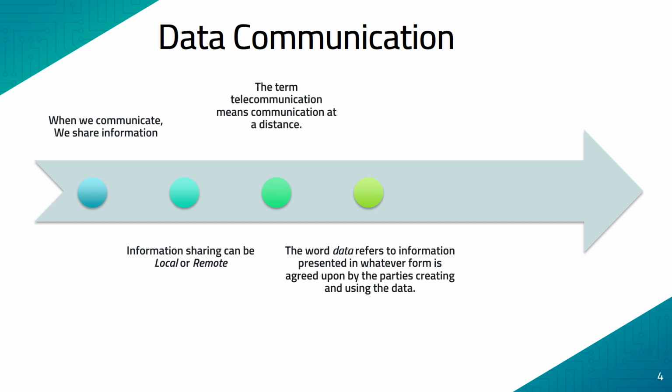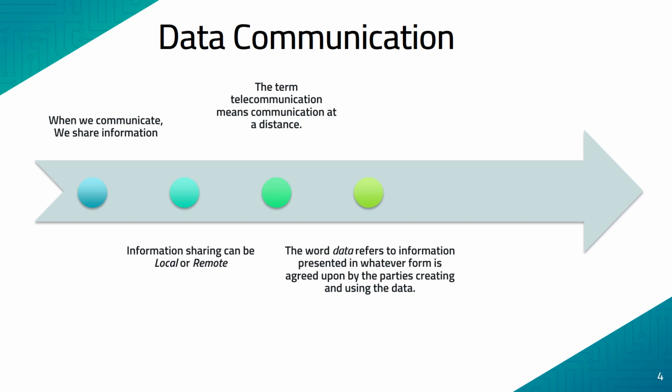Here the data that is being communicated has to be delivered in a meaningful manner. If a person is speaking something to another person, and the other person is not understanding what exactly has been spoken, then that cannot be called a communication, because there is no meaningful exchange of the information. So both of these communicating parties first have to agree upon the type of the data or the form of the data that could be exchanged.